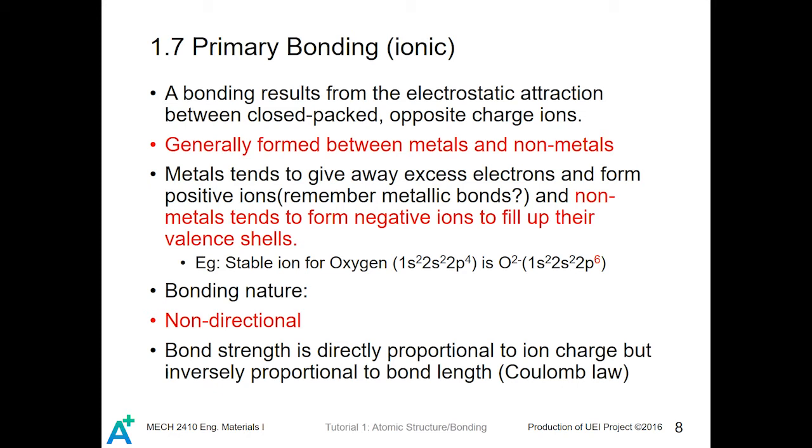Because for non-metals, their valence shell is almost filled up, and they just require some extra electrons to attain stable structures. For example, the stable ion for oxygen is O2-. Oxygen has an electron configuration like this. 2p4 is not completely filled up, and 2p6 is completely filled up, so there are 2 more excess electrons in this way.